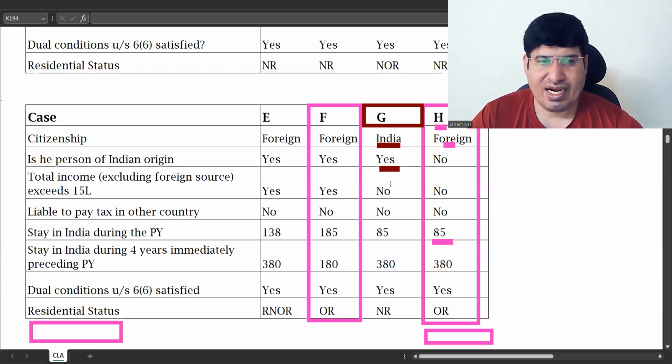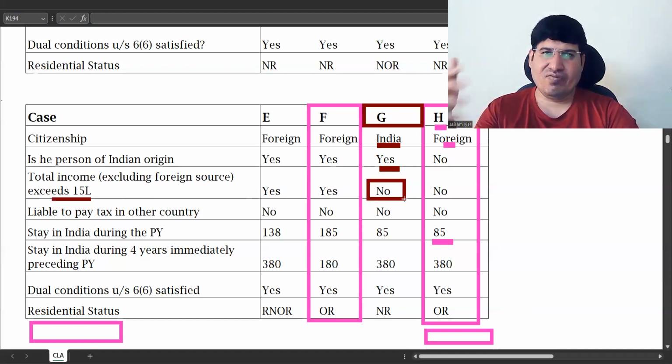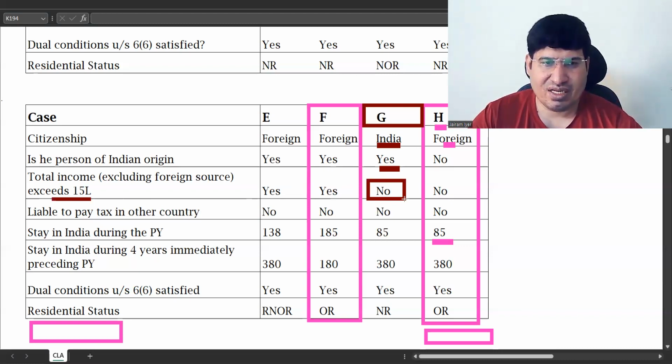And does his total income, excluding foreign source, exceed 15 lakhs? It is no. But we will only require this data later on if exceptions apply. Otherwise, we will not require this total income. Then, liable to pay tax in any other country is also no.